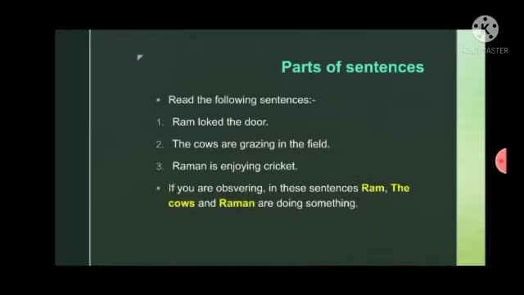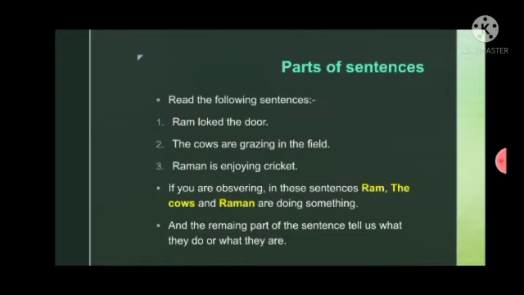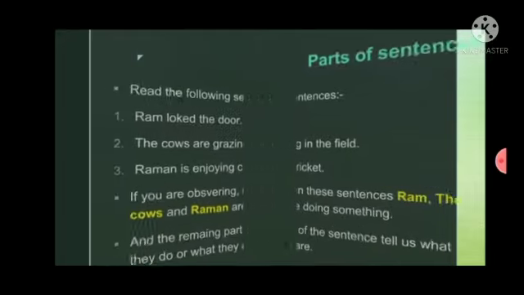If you observe these sentences, what do you find? You find in each sentence, Ram, the cows and Raman are doing something, and the remaining part of the sentence is telling what they do or what they are. Subject and predicate. So we find, after reading the previous sentences, every sentence has two parts, and these parts are the subject and the predicate.